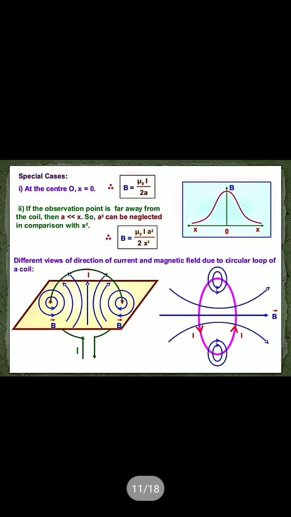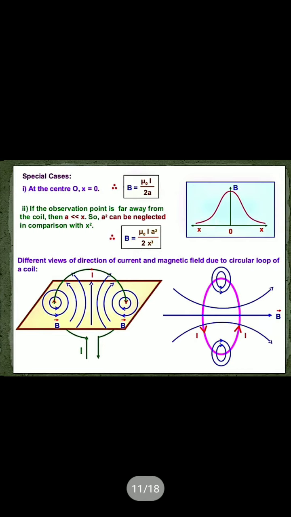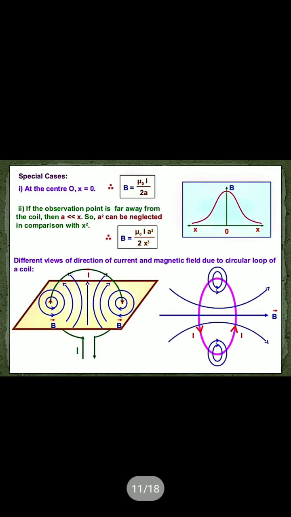So if we solve this, we get mu 0 I by 2a, because a is cancelled there. So we get B equals mu 0 I by 2a. If n number of turns are there, then multiply it by n: mu 0 nI by 2a, if n number of turns are there.